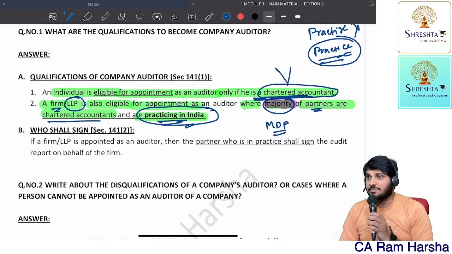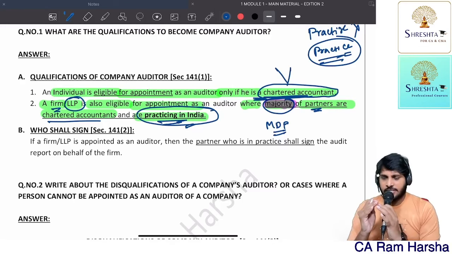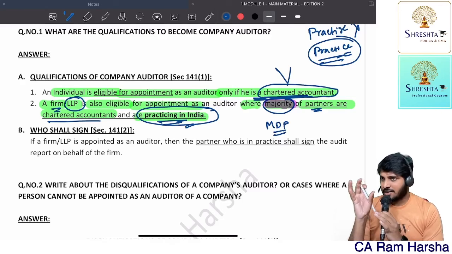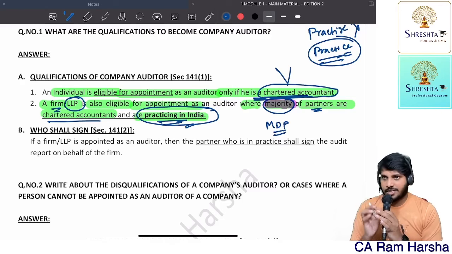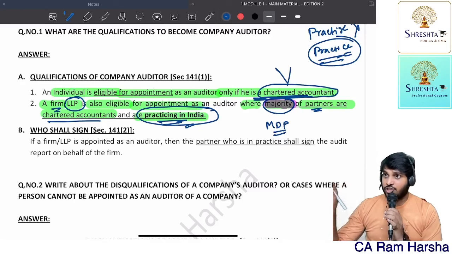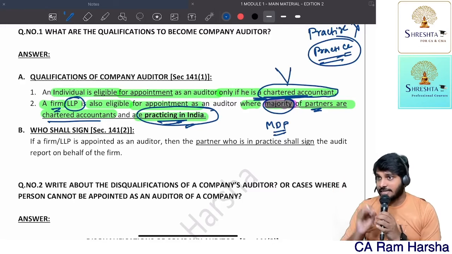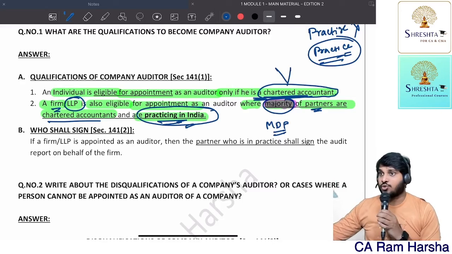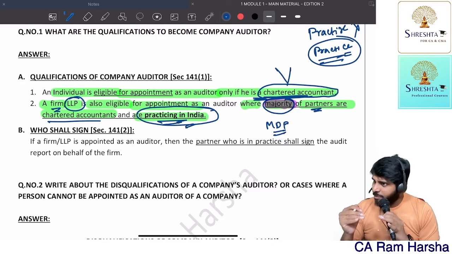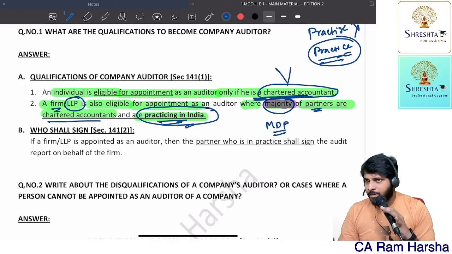What is a multidisciplinary firm? In a partnership firm or LLP, some partners are chartered accountants, some partners are cost accountants, some partners are lawyers, some partners are engineers, some partners are architects, some partners are actuaries. A chartered accountant can form partnership with these professions.